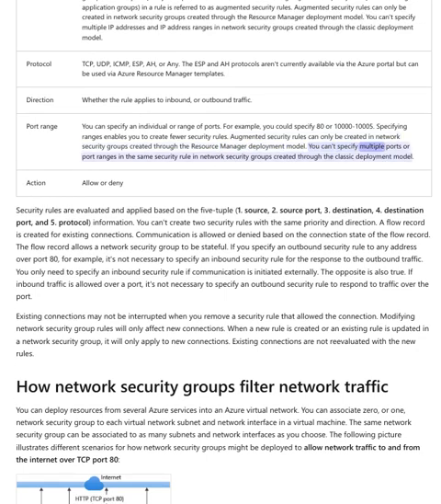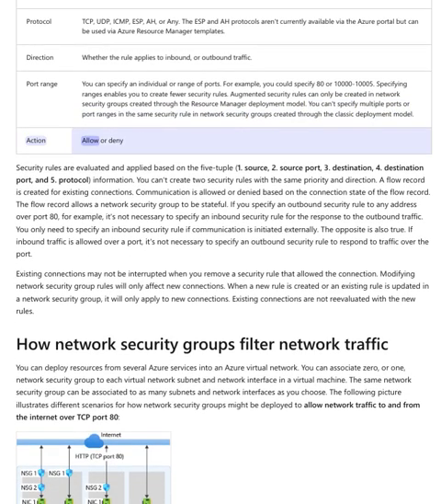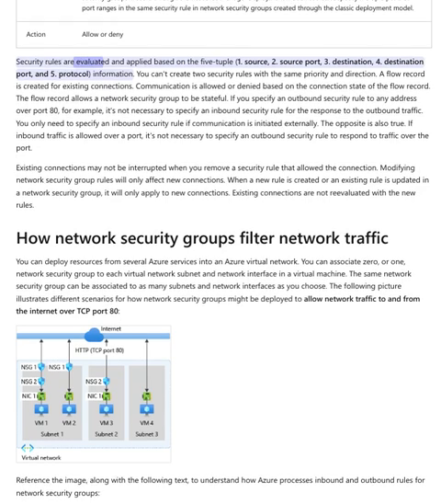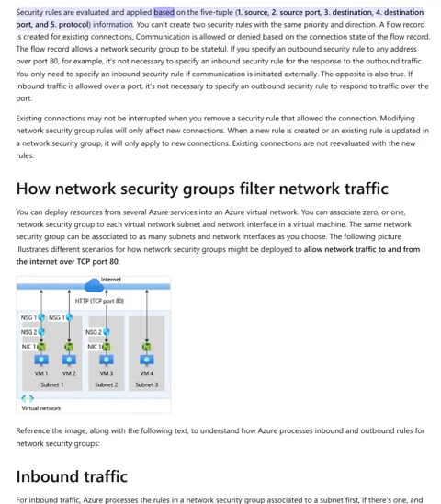You can't specify multiple ports or port ranges in the same security rule in network security groups created through the classic deployment model. Action: allow or deny. Security rules are evaluated and applied based on the 5-tuple: 1. Source, 2. Source port, 3. Destination, 4. Destination port, and 5. Protocol information. You can't create two security rules with the same priority and direction.